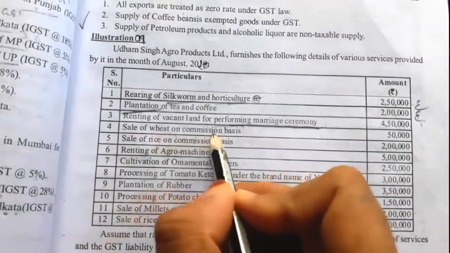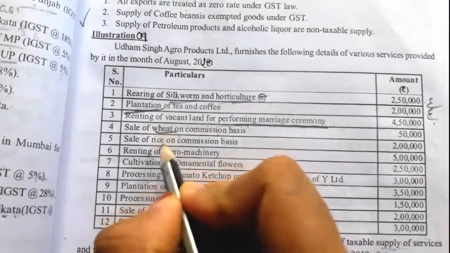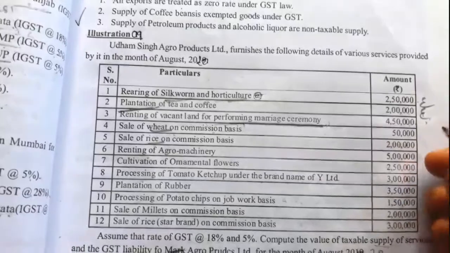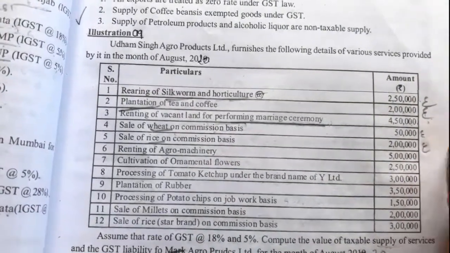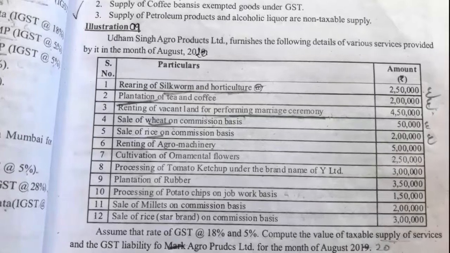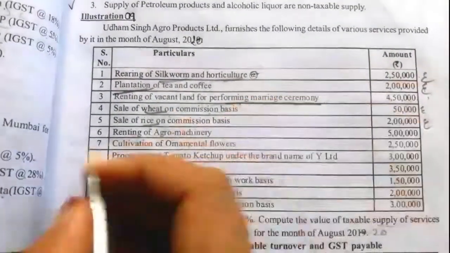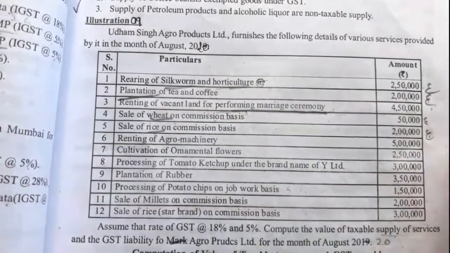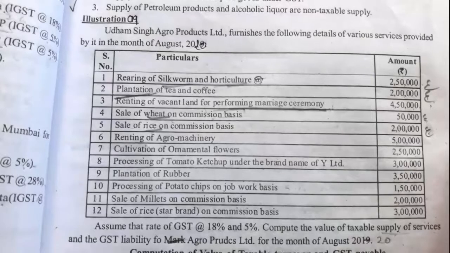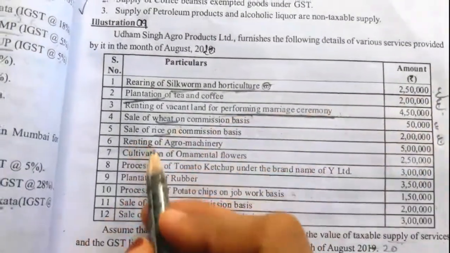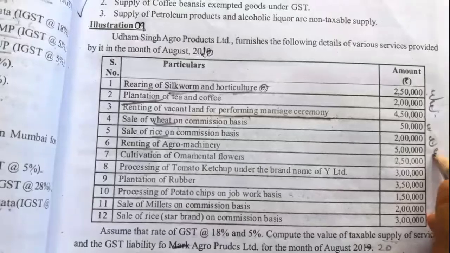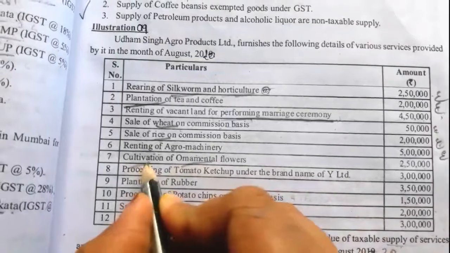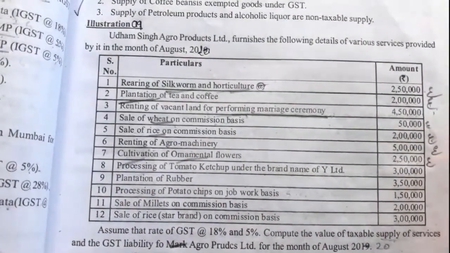Next, sale of wheat on commission basis. Wheat, sale of rice, these are agricultural commodities, so exempt it is. Wheat and rice on commission basis is exempt. Then in the first column we have to take it as exempt. No tax rate. Exempt means there is no tax rate, and tax liability is also a dash. Renting of agro machinery is also exempt from GST. Then cultivation of ornamental flowers, cultivation is relating to agriculture, so this is also exempt.